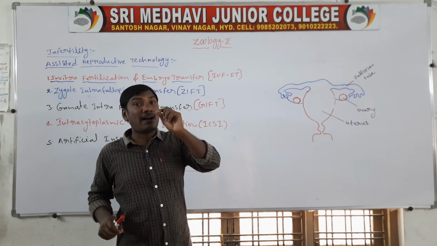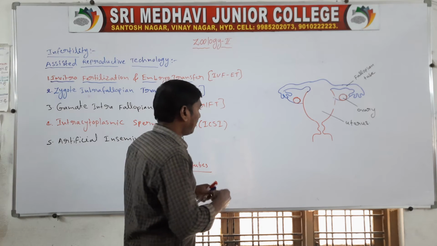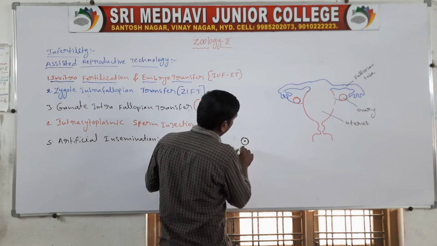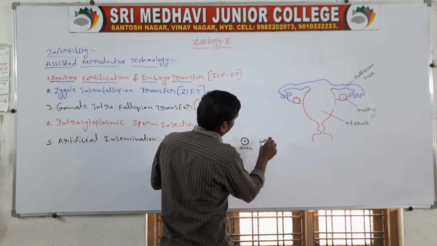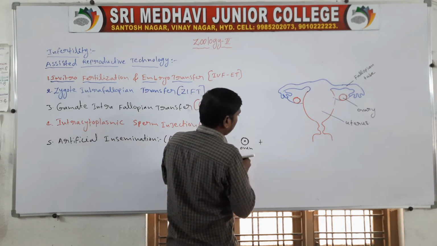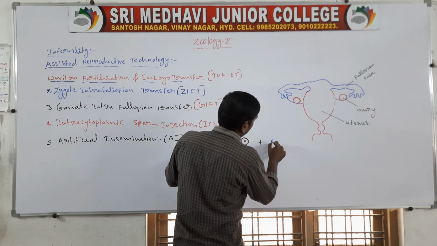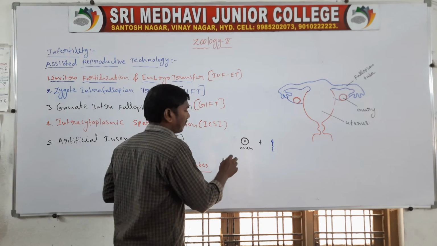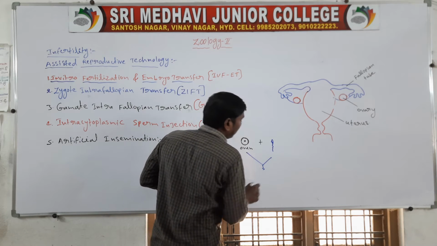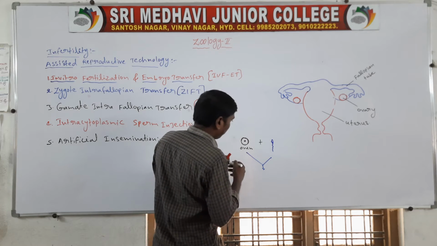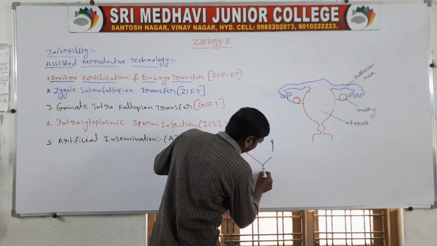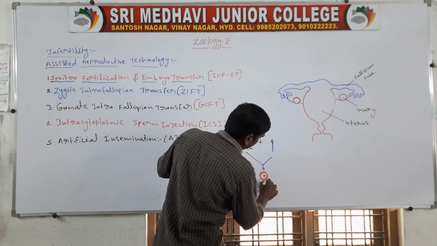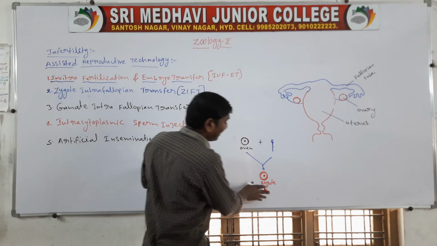For example, the ovum plus the sperm, these two fuse and form a zygote.